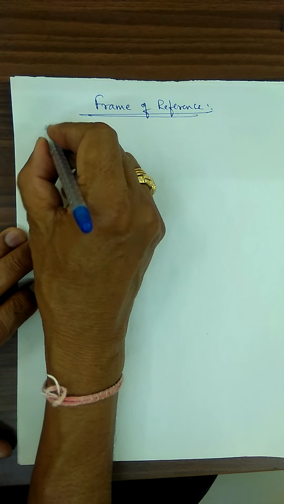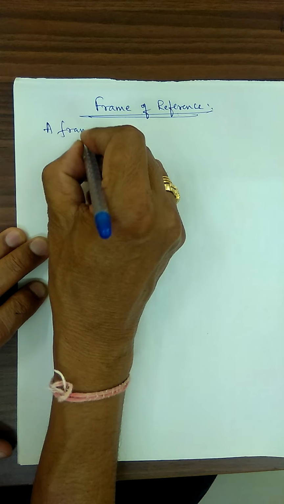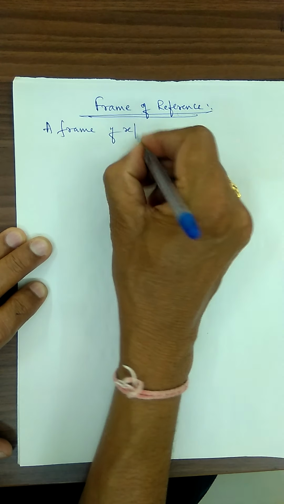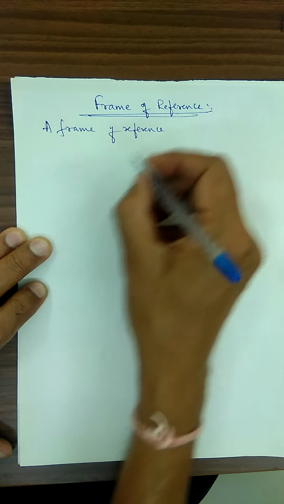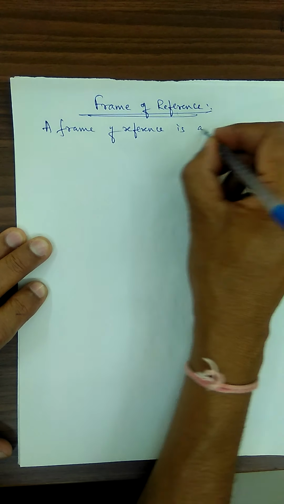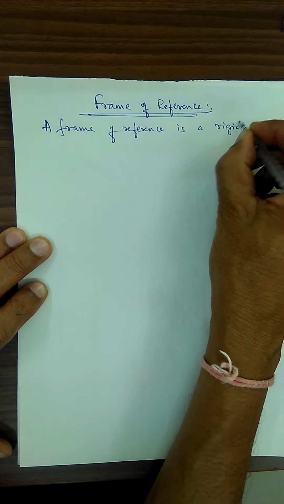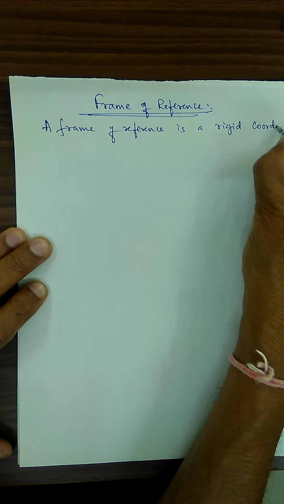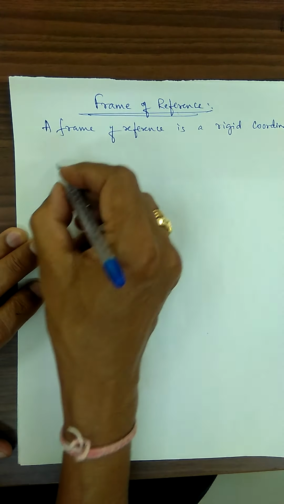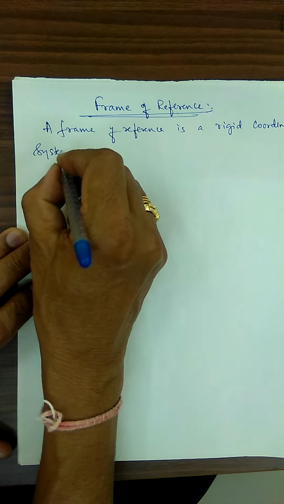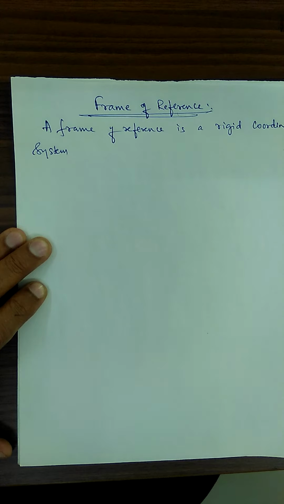So what do you mean by a frame of reference? A frame of reference is a rigid coordinate system. It is a rigid coordinate system, which means it is not moving.